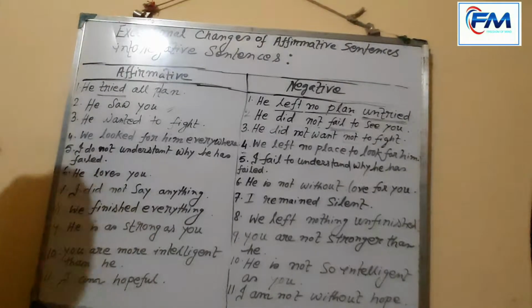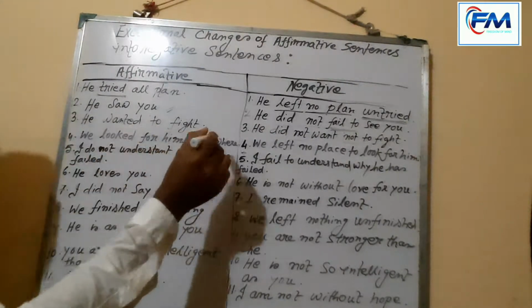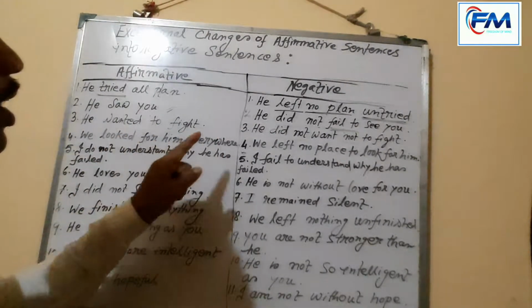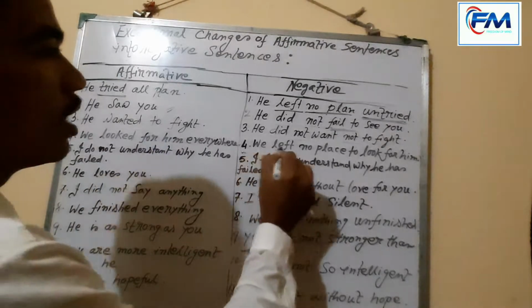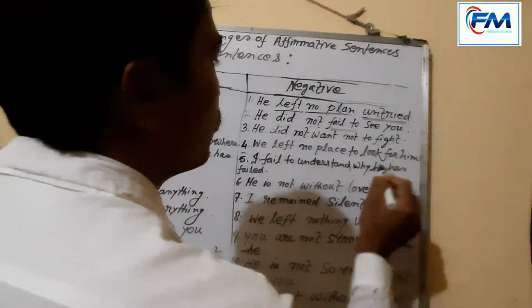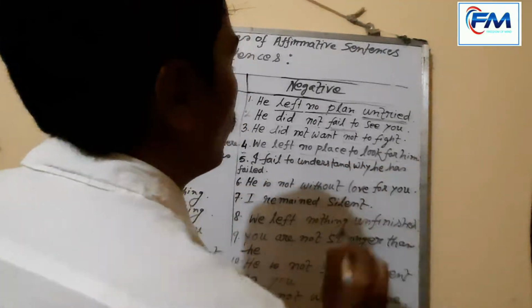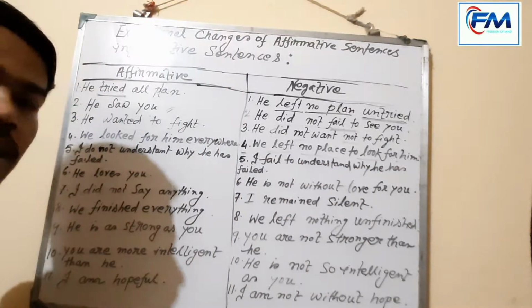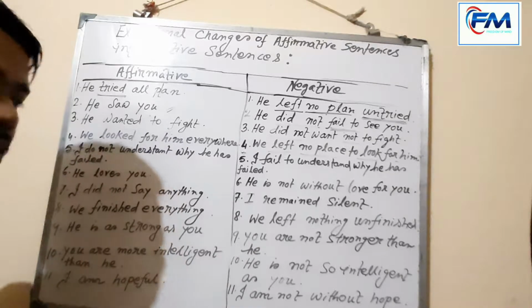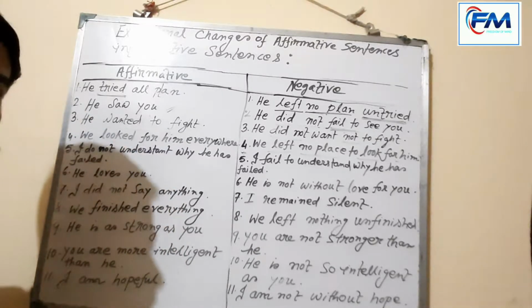Our fourth example is: We looked for him everywhere. We left no place to look for him. This is also an exceptional example of transformations from affirmative sentences into negative sentences.